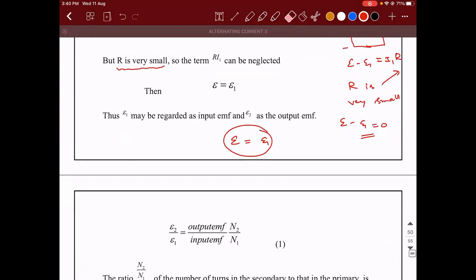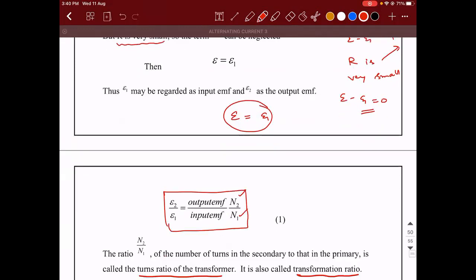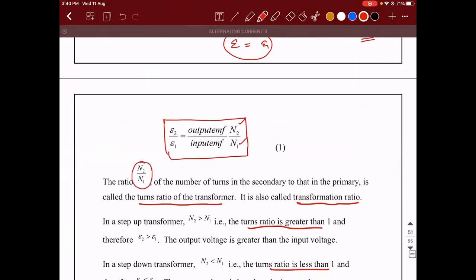Okay. Now the formula is the same formula only. I just gave you an explanation of why we are replacing E with E1. So E2 by E1 is equal to N2 divided by N1, where N2 by N1 is the number of turns in the secondary to the number of turns in the primary. And this has a name called the turns ratio of the transformer, or it is also called the transformation ratio.